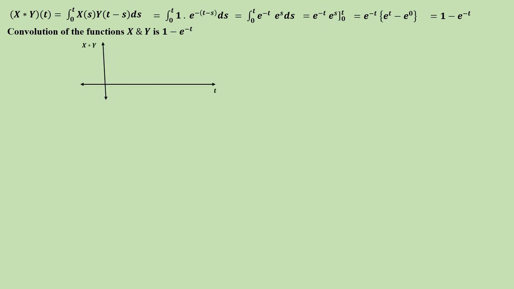So it will be like this, right? X convolution y, the function is like this, 1 minus e power minus t. So if you combine, the convolution of two functions, that is 1 and e power minus t, you will get 1 minus e power minus t, right?